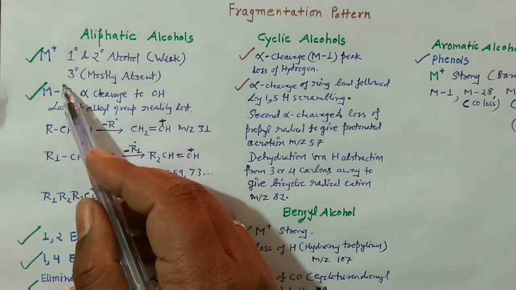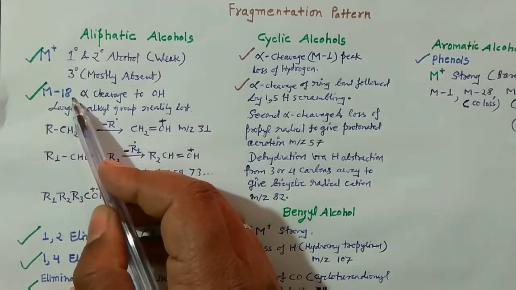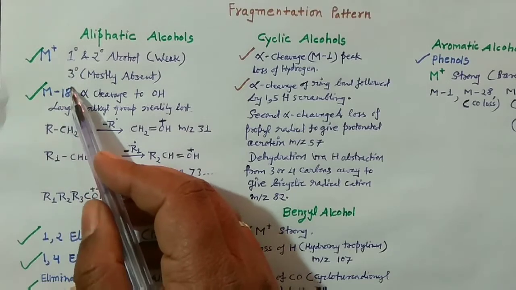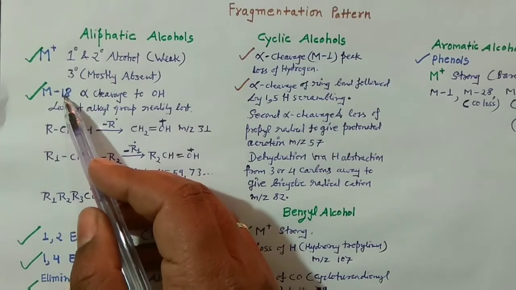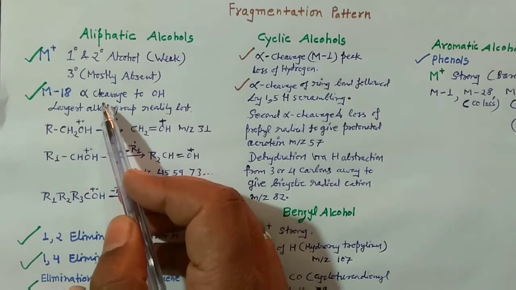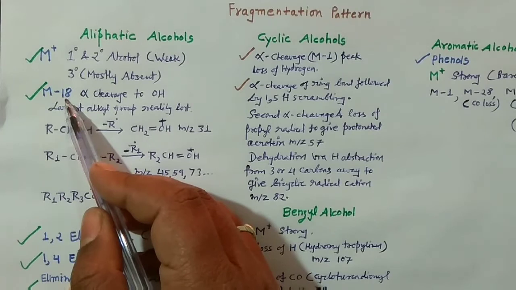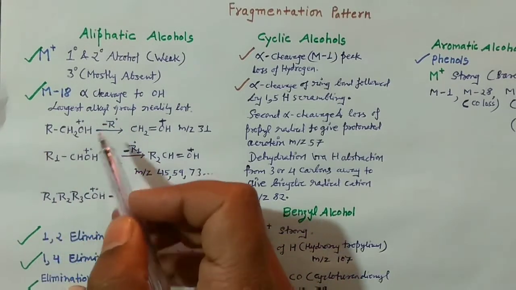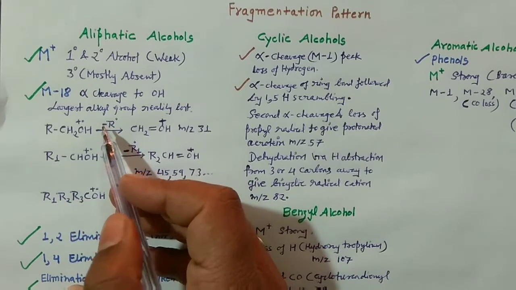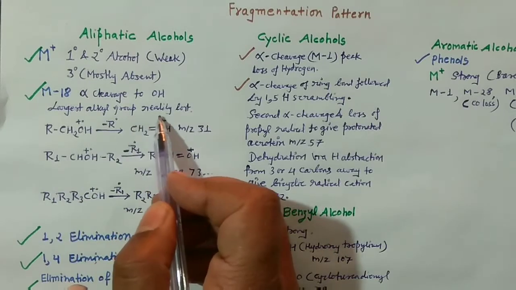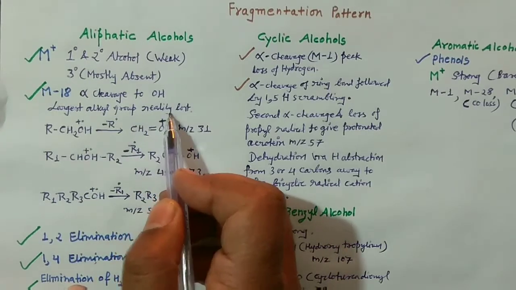So the M-18 peak is very, very important, right? 18 is what? It is the mass of H2O. So when you remove the water molecule due to the alpha cleavage, then this 18 mass unit is formed. Or whenever the alkyl group is lost, and as I have mentioned in the case of alkanes and other cases, the largest alkyl group is readily, preferably lost, so it will give you the peak.